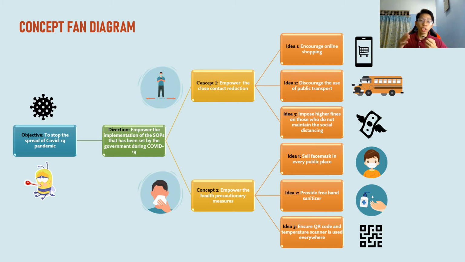So the government has issued some precautionary measures that everyone should pay attention to whenever they want to go outside. However, these measures still cannot be implemented perfectly, so they need to be empowered. And here I come up with 3 ideas on how to empower these precautionary measures. My first idea is to sell face masks in every public place.